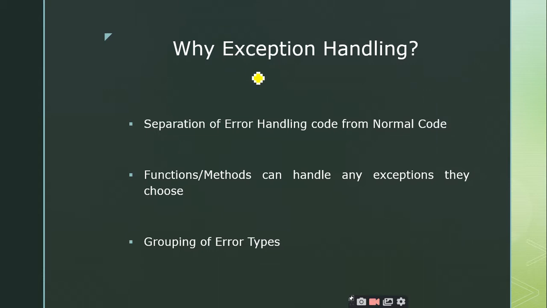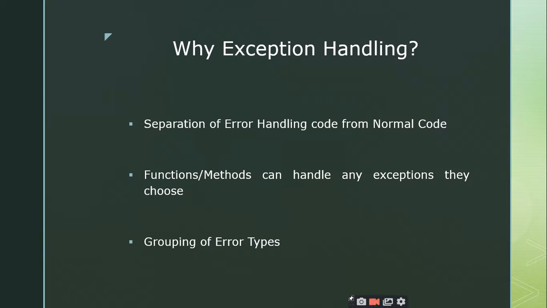And why this exception handling, right? You might have a question: sir, is there any error handling mechanism to handle these errors? Yes, we have error handling mechanisms, right? We can make use of if else code also, right? But what happens if you use the if else code for handling the errors? Everything appears to be a normal program, right? So the if else construct is basically used for constructing a program. Am I right or not?